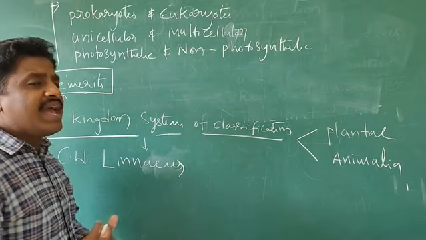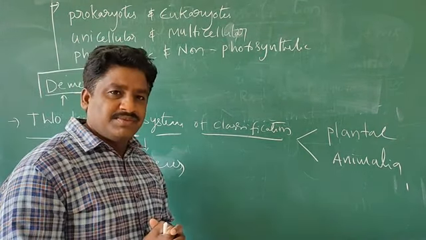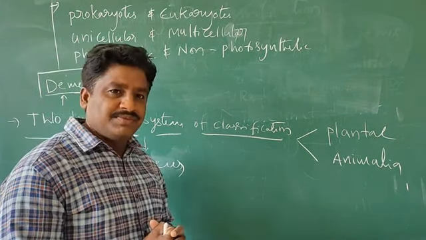What is meant by prokaryotes? What is meant by eukaryotic organisms?